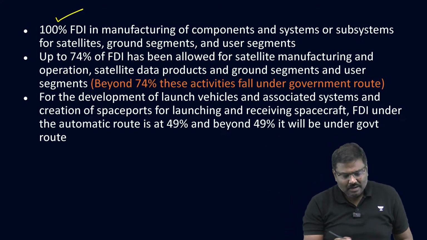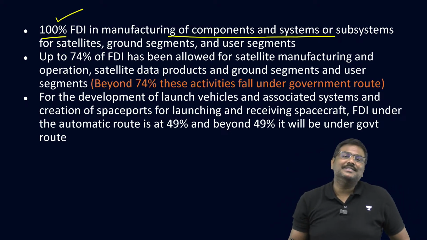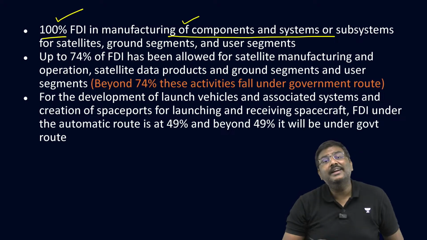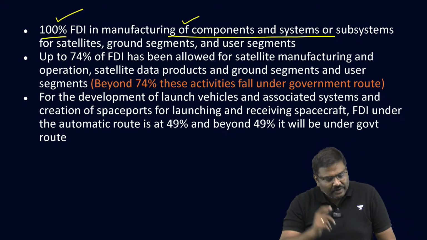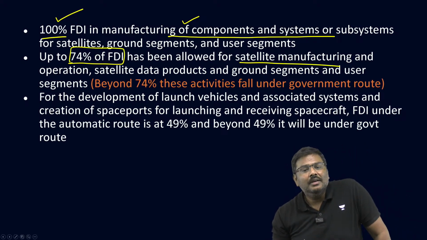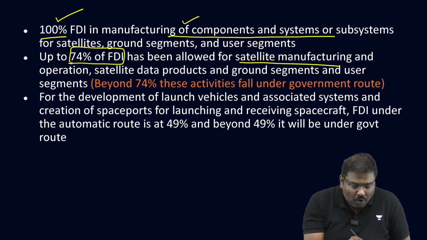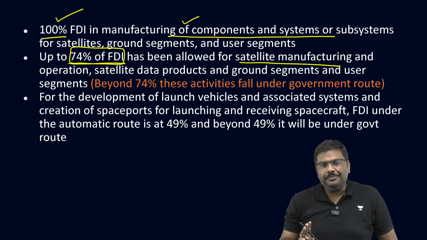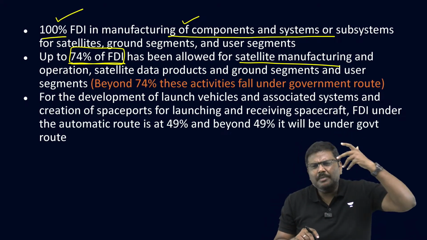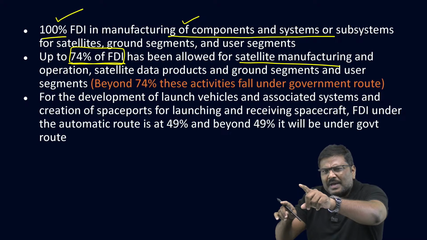So, what is the level then? 100% FDI is allowed in manufacturing of component systems. The components that are needed, the government of India has opened up 100% FDI. Second one, up to 74% of FDI has been allowed for satellite manufacturing. Now you will simply say, sir, 100% is also allowed. Yes, up to 74% is a direct route. Direct essentially means you do not require anybody's permission. You can simply bring in the investment, do that in the space sector and inform RBI in the next 30 days.